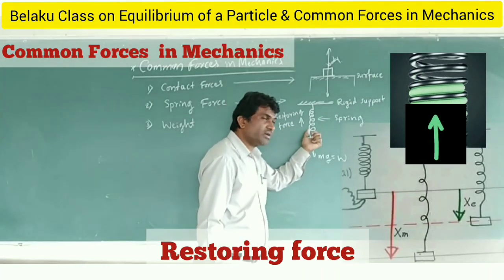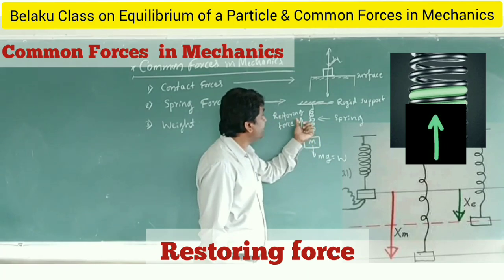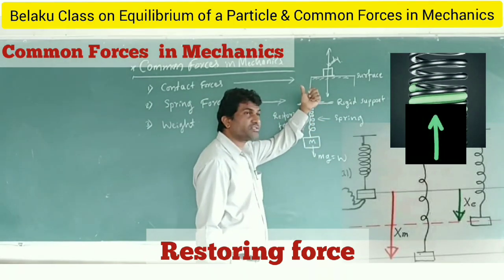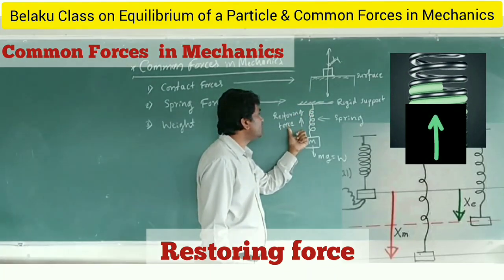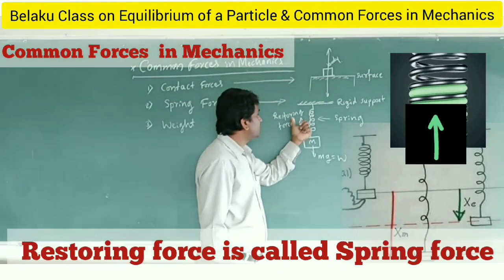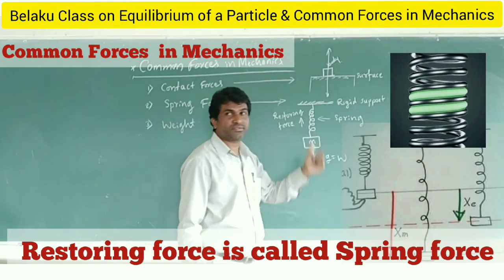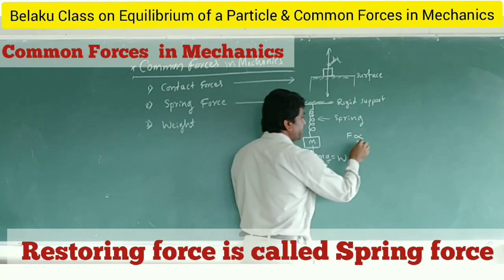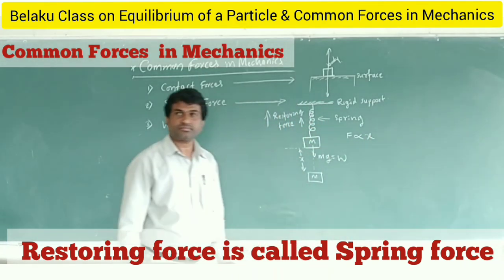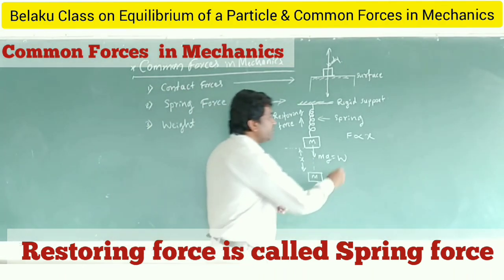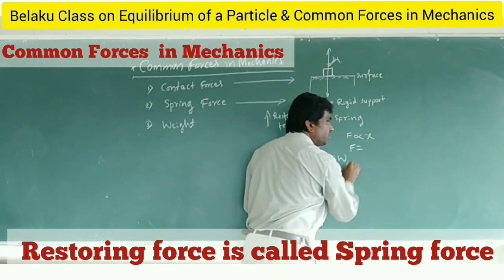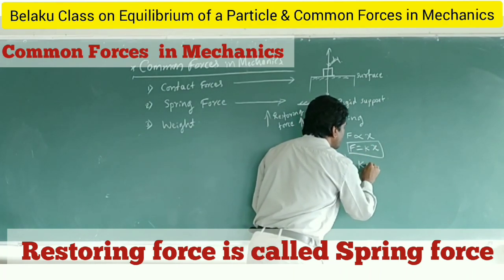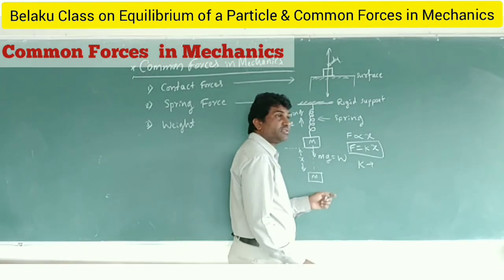When the downward force is applied, an internal force is set up in the spring in the opposite direction. That force is called the restoring force. This restoring force is called the spring force. It is directly proportional to the extension, and hence F is equal to K into X. This K is called the spring constant.